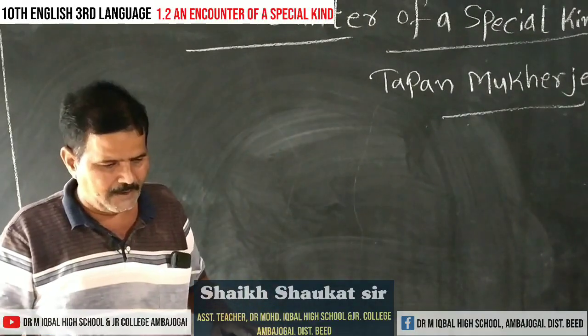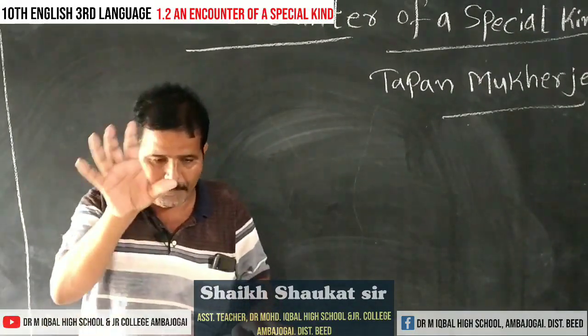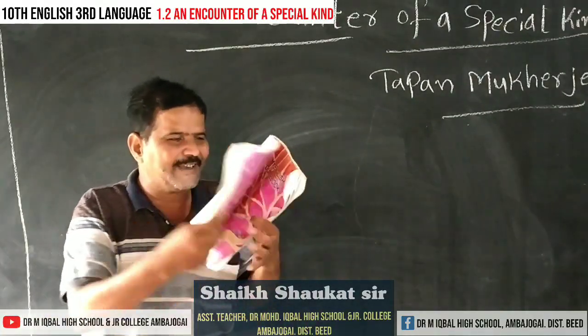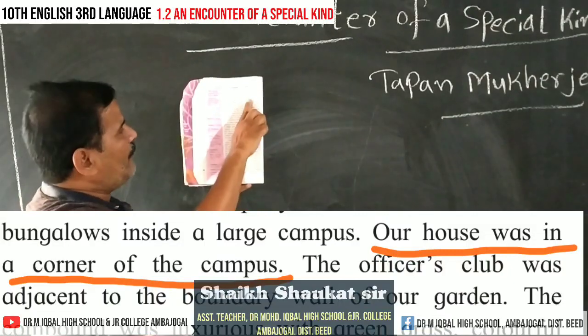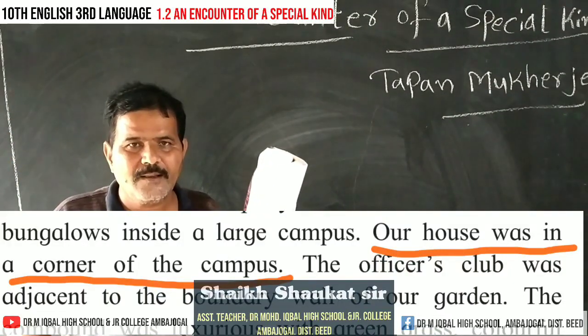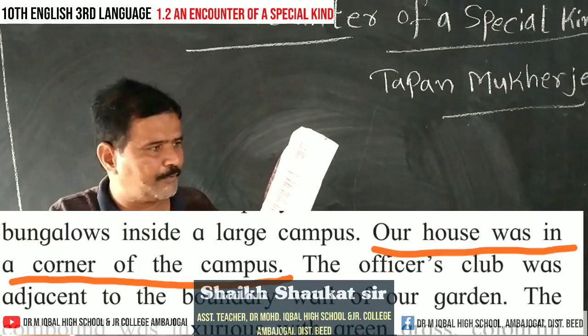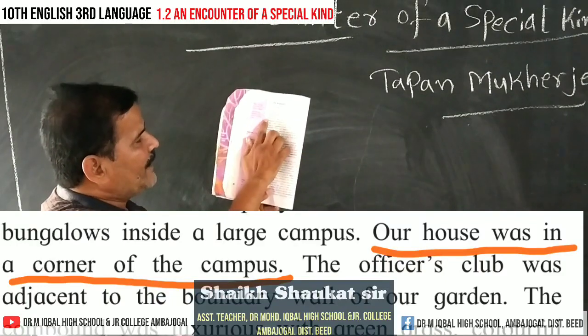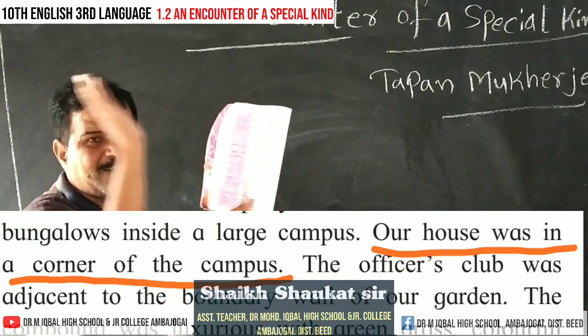अब कैसा था वो कैंपस? तो यहां पर कुछ लाइंस है जो वो कैंपस को बयान करे. अपन ऐसा बोल सकते क्या? देखो ये एक सेंटेंस है यहां पे. Our house was in a corner of the campus. So our means whose? Writer's house. So while answering this question, we may say that writer's house was in a corner of the campus.